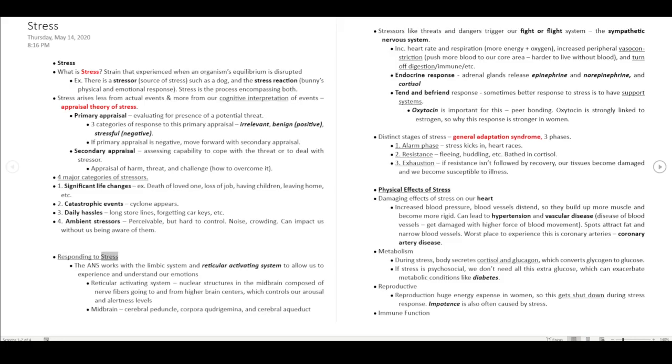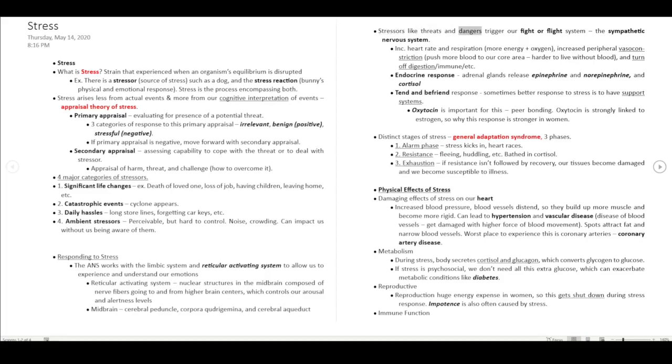Responding to stress. The ANS works with the limbic system and reticular activating system to allow us to experience and understand our emotions. The reticular activating system is nuclear structures in the midbrain composed of nerve fibers going to and from higher brain centers, which controls our arousal and alertness levels. Midbrain: cerebral peduncle, corpora quadrigemina, and cerebral aqueduct.